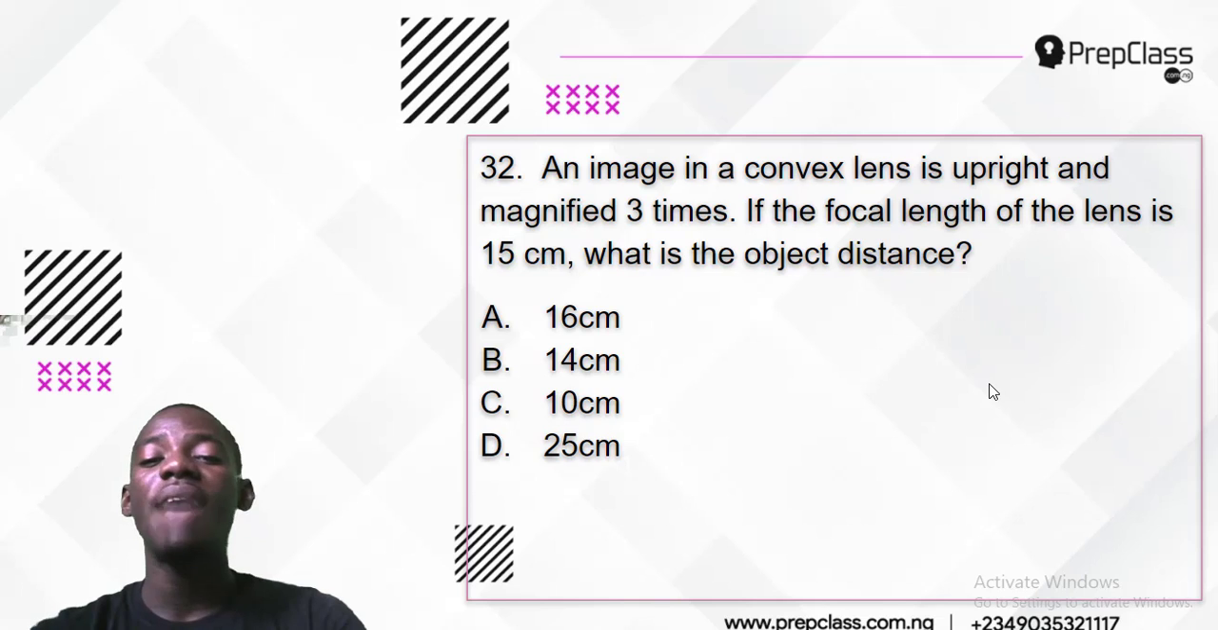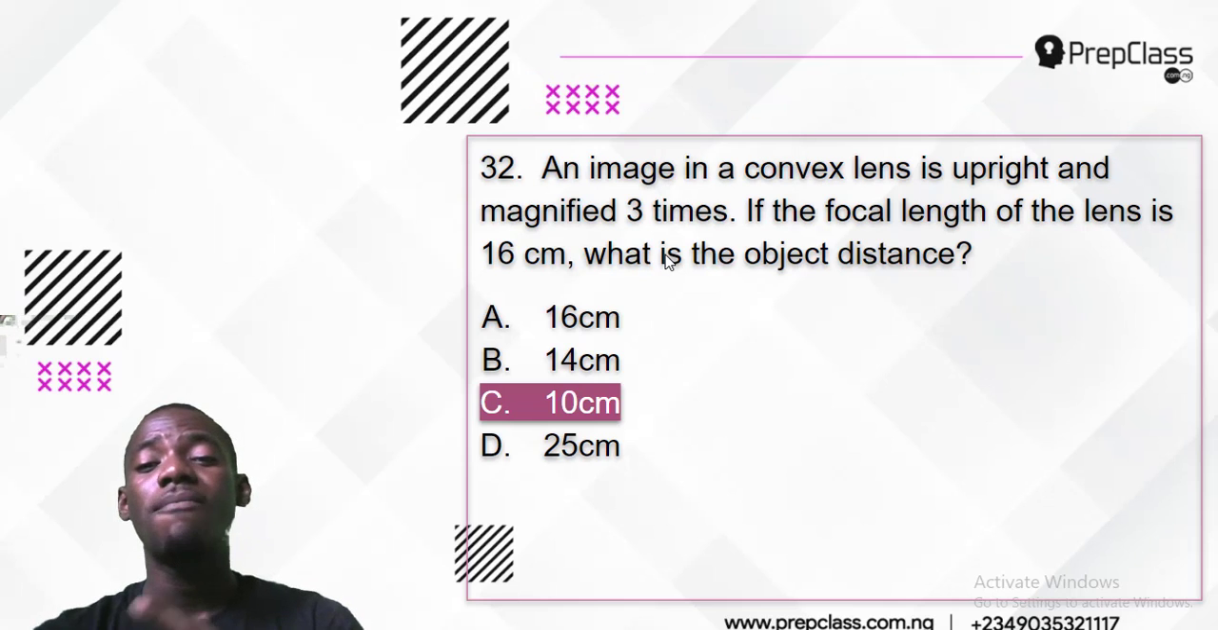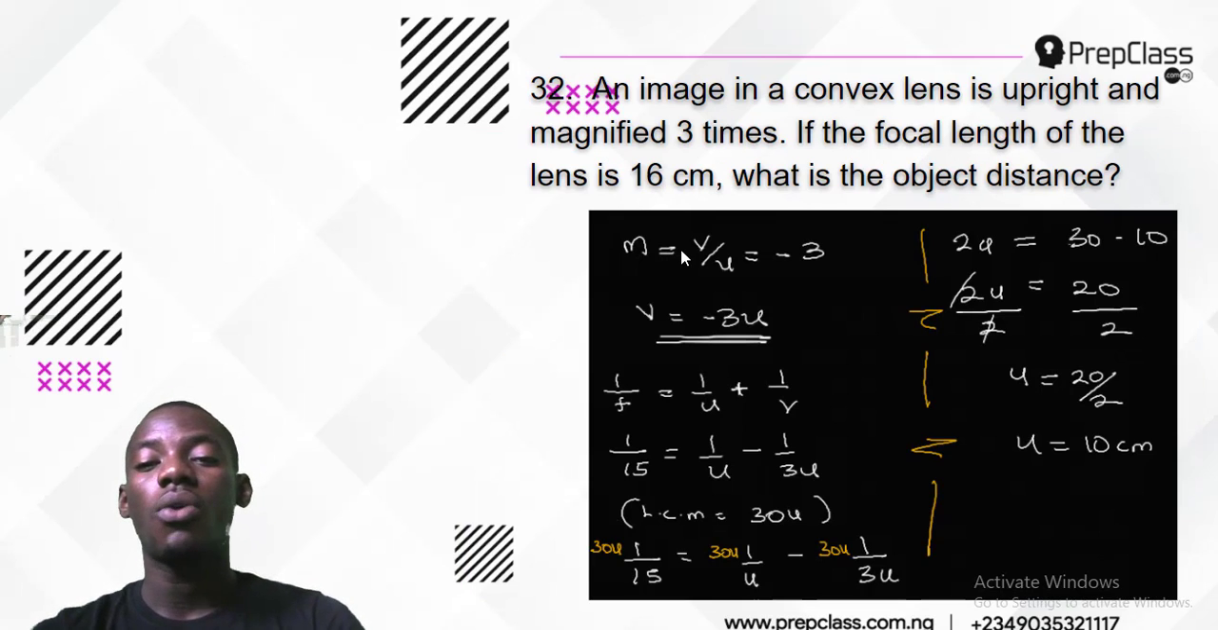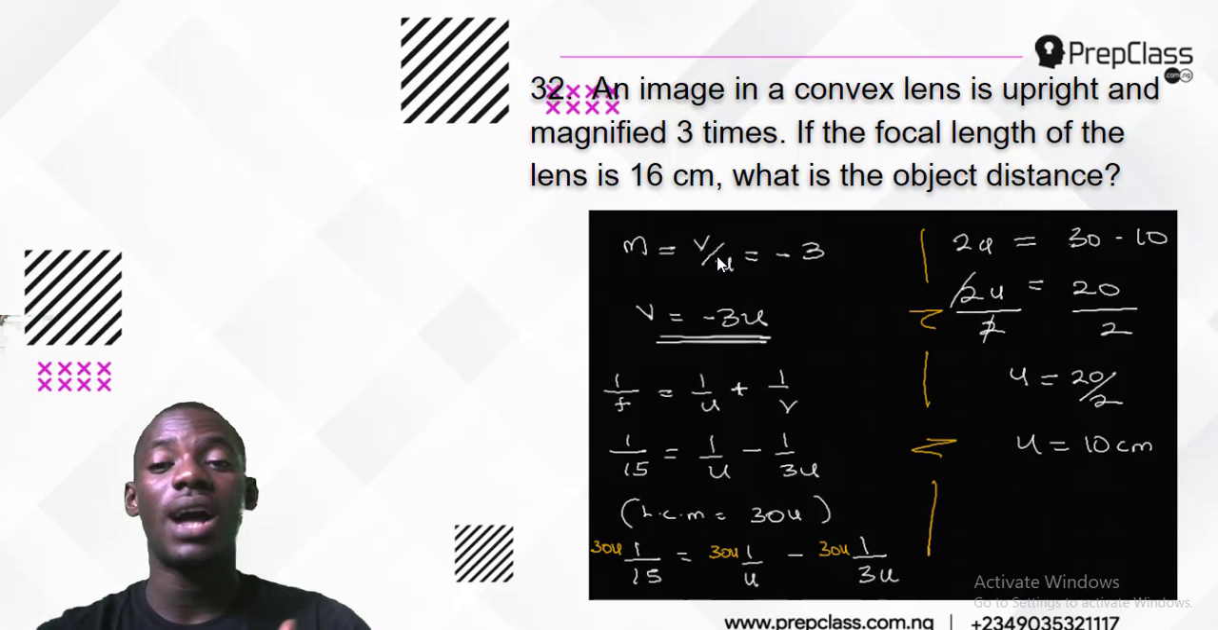So this is what to do. F was 15 centimeters, but it was magnified 3 times, so magnification is 3. Magnification itself is v over u. That means image distance over object distance is the magnification, and it is 3.